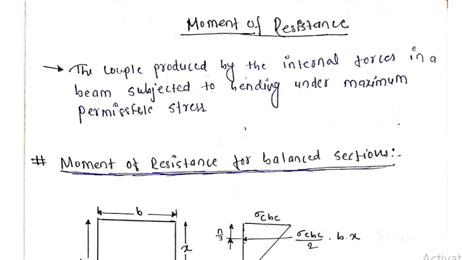Okay, moment of resistance. My dear friends, as I tell you every day, connect it to the practical level. Moment of resistance is nothing but the resistance which is offered by the beam to resist bending. जो bending को resist करने के लिए एक internal force होता है उसी को बोलता है moment of resistance. And we can define it as a couple produced by the internal forces in the beam which is subjected to bending under the maximum permissible stress, right?